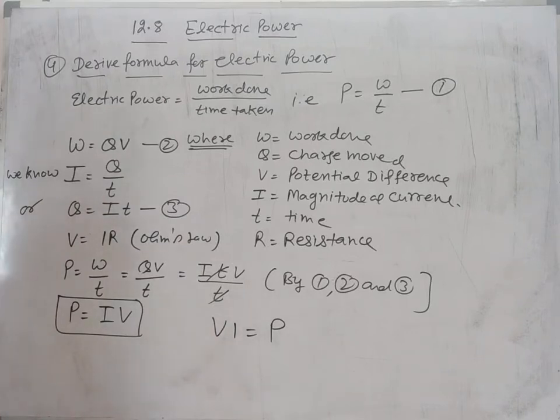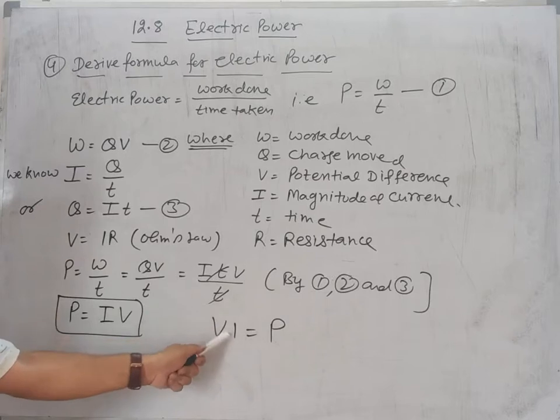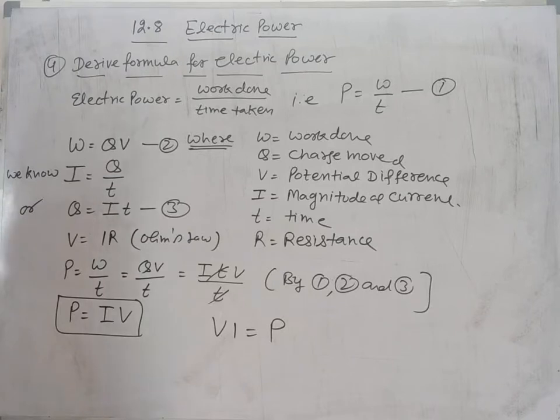So thus we have studied that electric power is rate of doing electric work. Its SI unit is watt. 1 watt means 1 joule by 1 second, and formula of power is equal to I into V or VIP. Now we shall study some about electric energy.